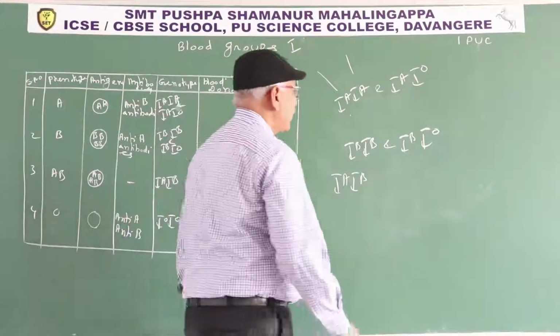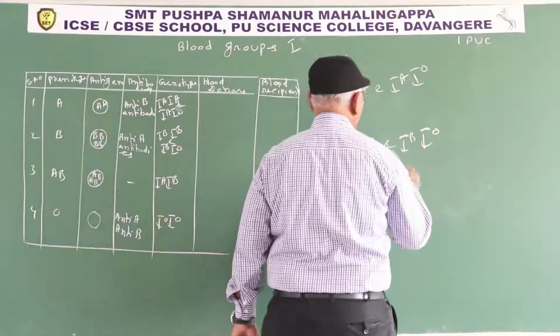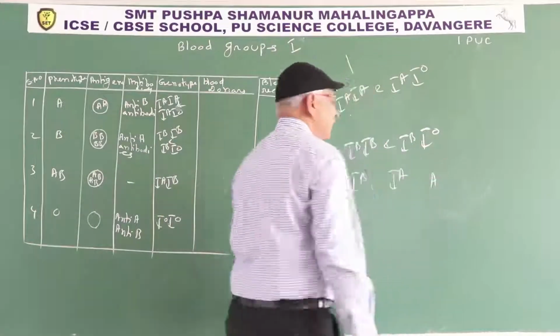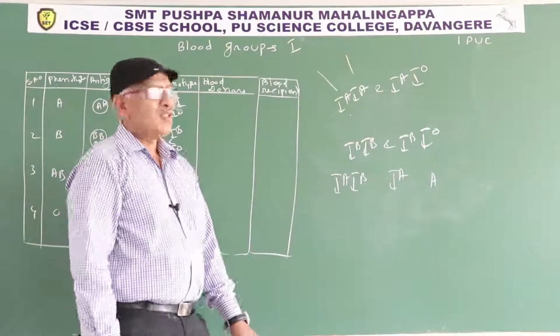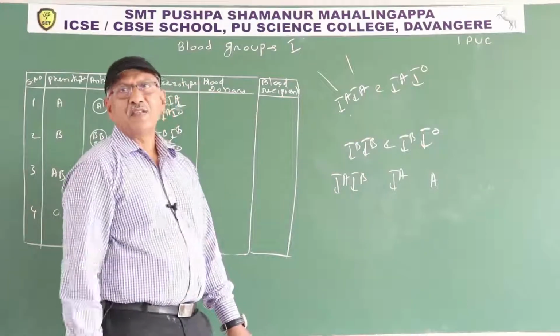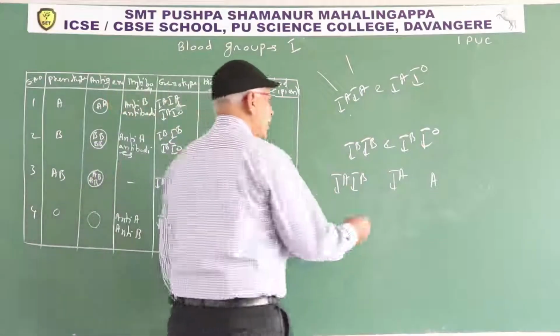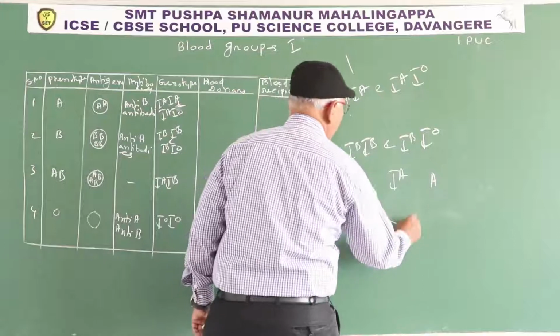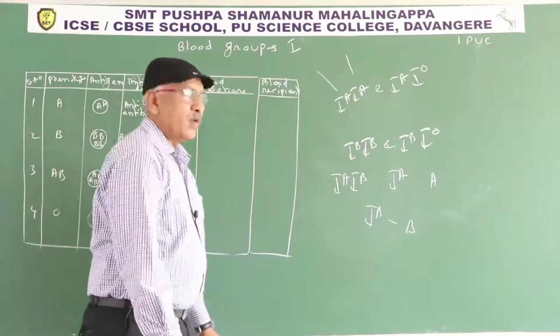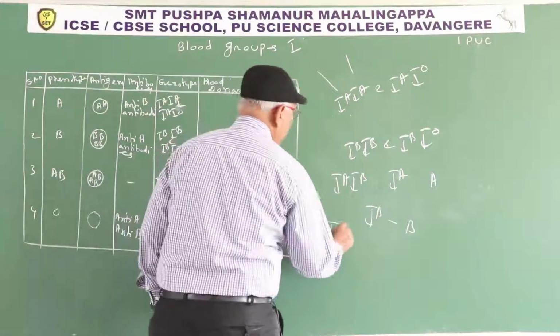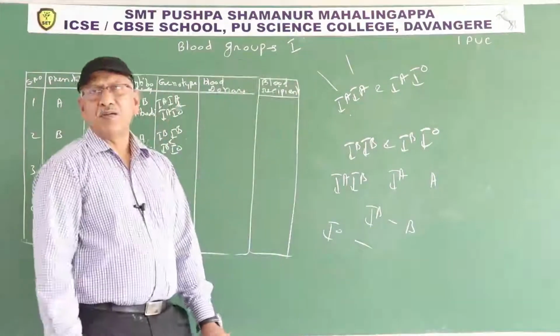What is the character of I power A allele? It produces A antigen. After production, A antigen reaches the surface of RBC. The character of I power B allele is to produce B antigen. The character of I power O allele is to produce no antigen.